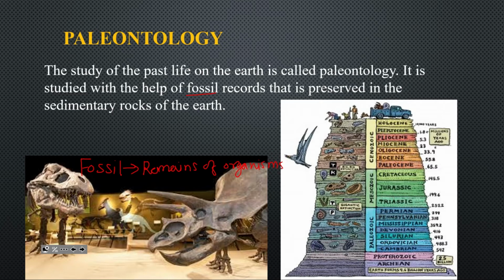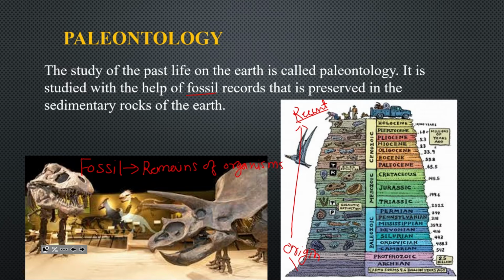From the beginning of Earth till today, so many animals have come into existence. So this is the origin of Earth, and this is recent, where we are now. From origin to recent, so many species have come into existence, and they will go extinct as well. So this is the study of all these animals, organisms, dead organisms.